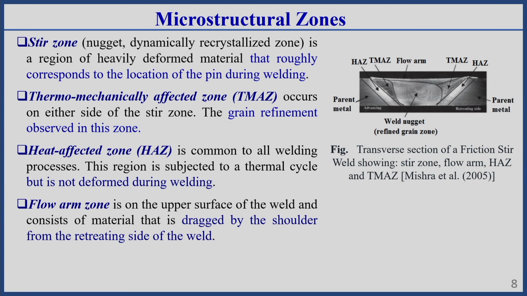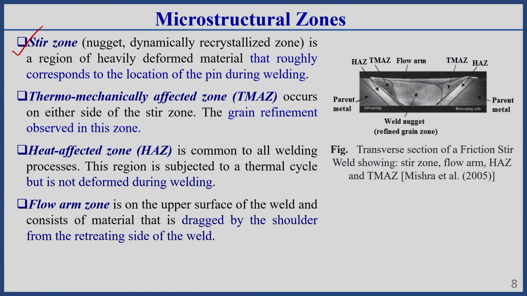But in the fusion welding process, you can observe 3 different microstructural zones: fusion zone, heat affected zone, and base material zone. In friction stir welding you can observe 4, or if we consider the base material zone, then 5 different types of zones.